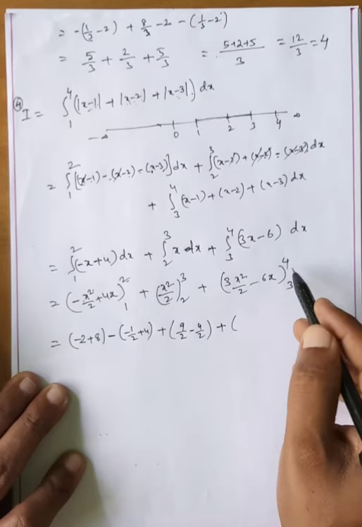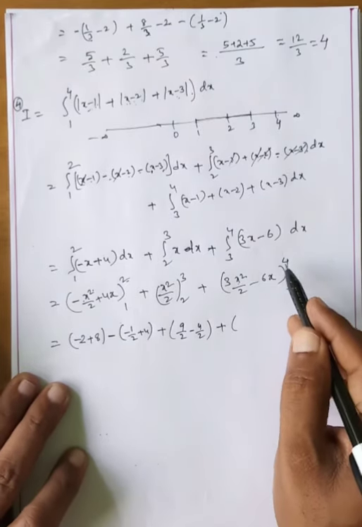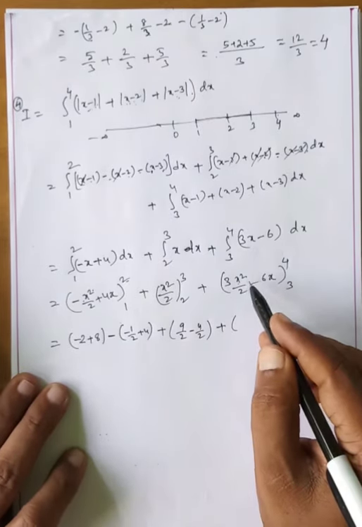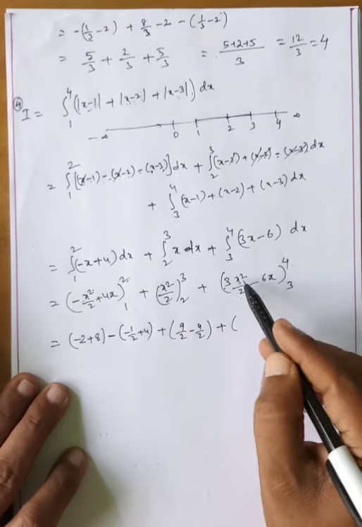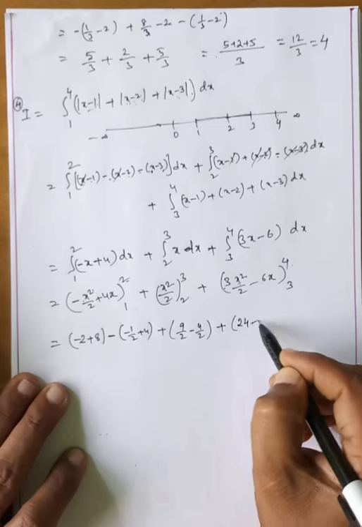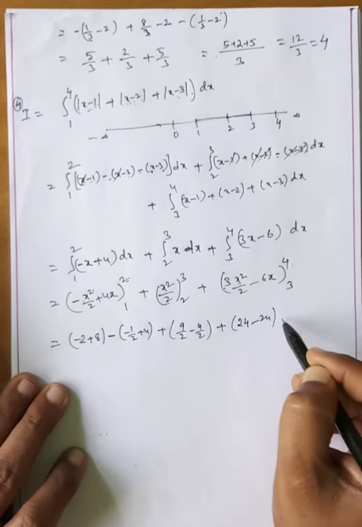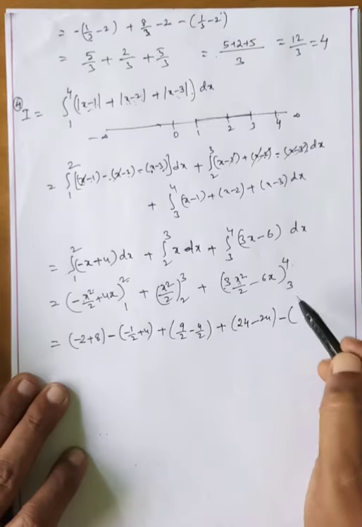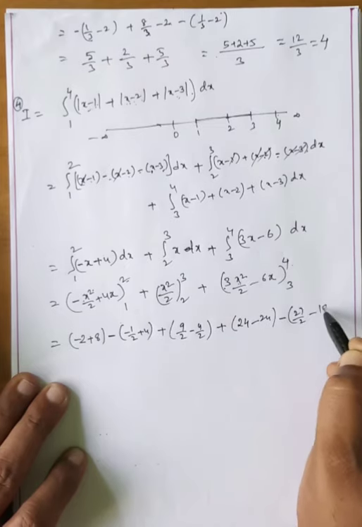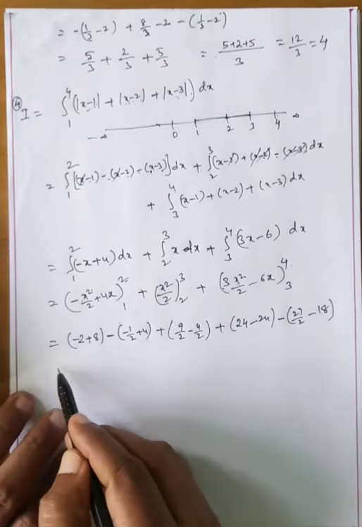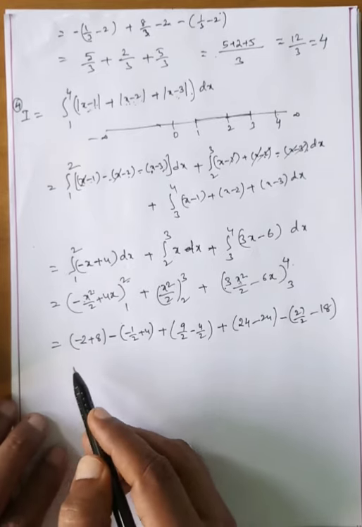Plus, here upper limit 3 square, 4 square is 16, 16 3s are 48. 48 by 2 means 24. Minus 6 4s are 24, cancel. Minus 3 square, 9 3s are 27 by 2, minus 18. Okay, my dear friends, what is this equal to?